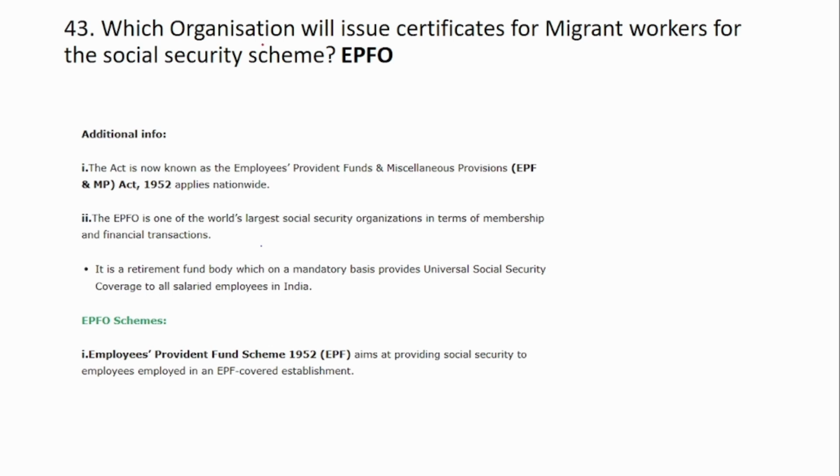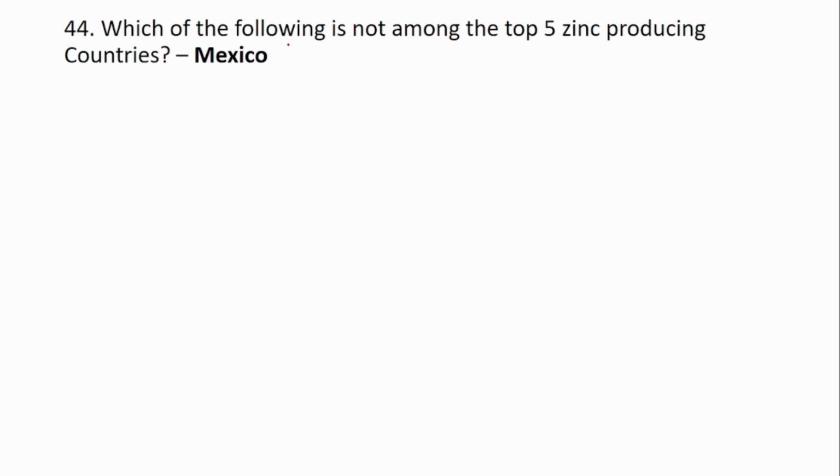The 43rd is which organization will issue certificates for migrant workers for the Social Security Scheme? The answer here is EPFO. It is a retirement body which on mandatory basis provides universal social security coverage to all the salaried people in India. 44th question is which of the following is not among the top 5 zinc producing countries? The answer here is Mexico, and we haven't covered this question in our AffairsCloud.